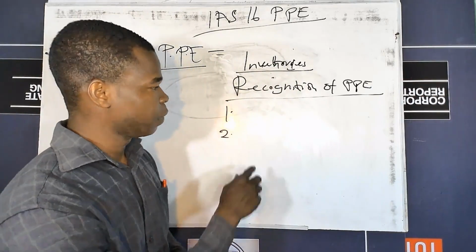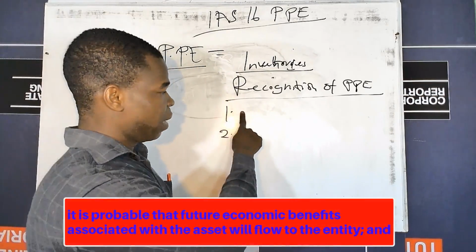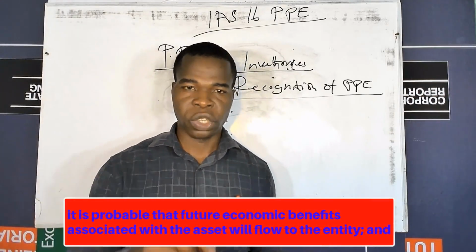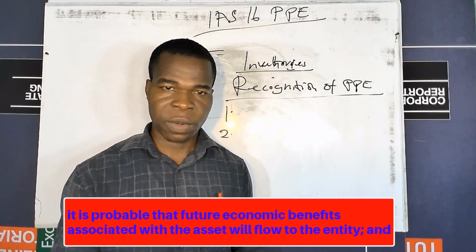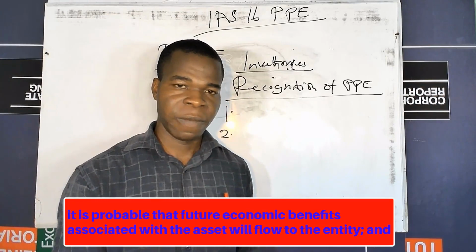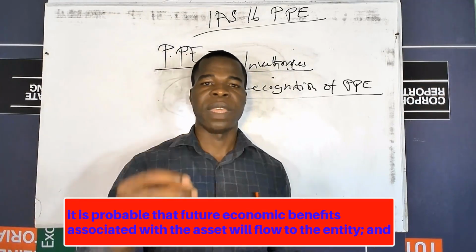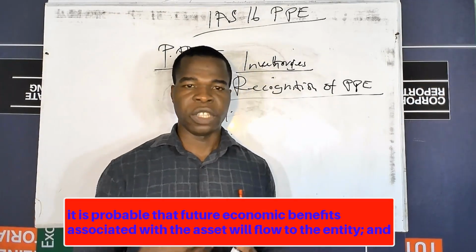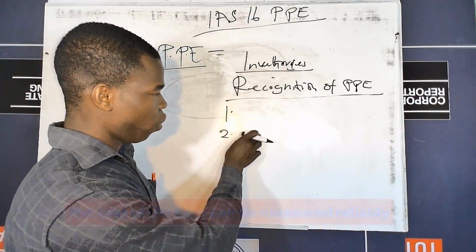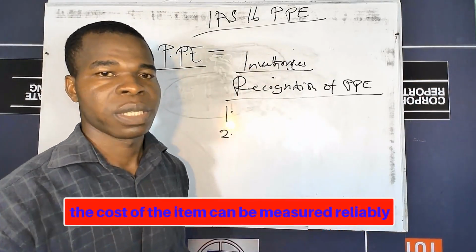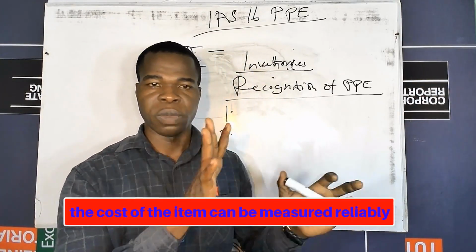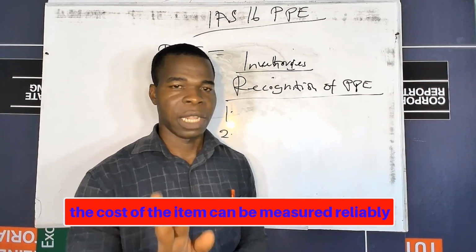The first one is that it should be probable that the economic benefit associated with the asset will be enjoyed by the entity. And the second one is that the cost of the asset should be reliably measured. These are the two criteria.